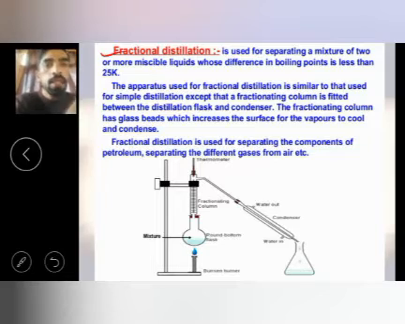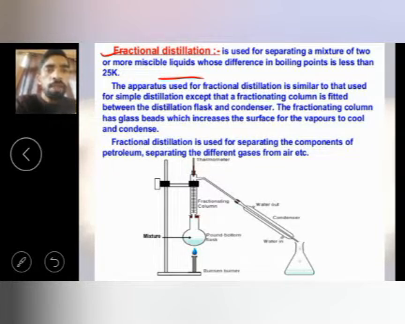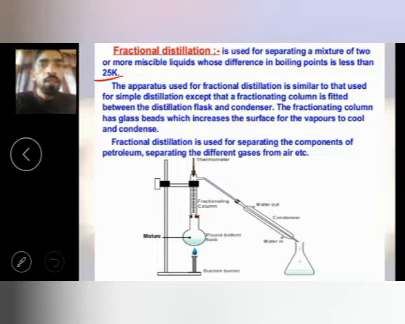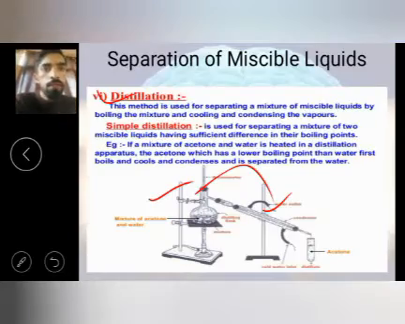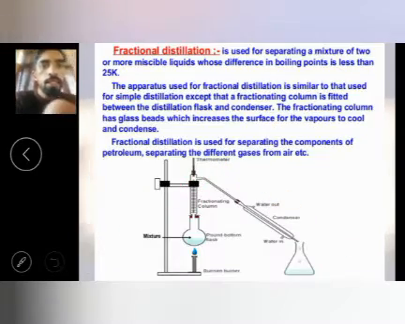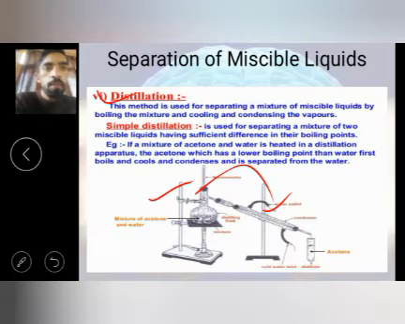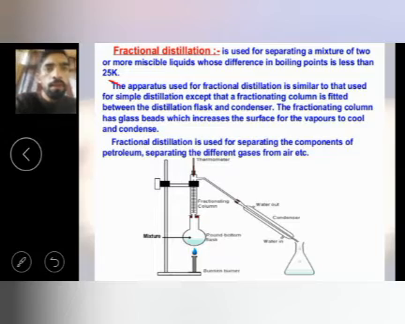Next is fractional distillation. The word fraction means part. This is used in petroleum. You know that petrol, diesel, kerosene or any other equivalent of petrol can be separated from each other. It is used to separate a mixture of two or more miscible liquids which have a difference in boiling point of less than 25 Kelvin. This is the difference between distillation and fractional distillation. Distillation is where the boiling point difference is more than 25 degrees Celsius, and fractional distillation is where the difference is less than 25 degrees. Okay, so this is the process.